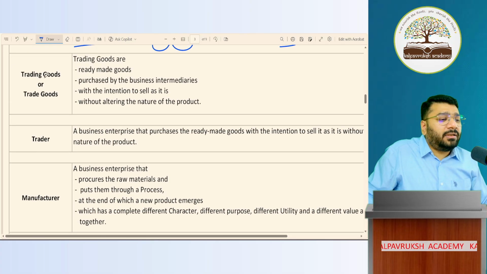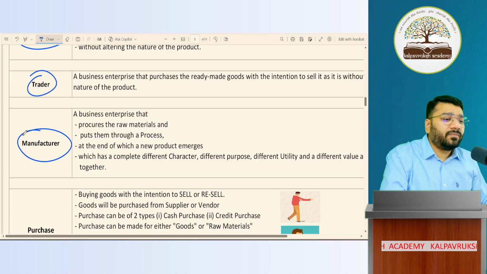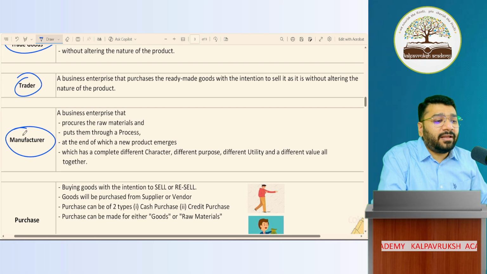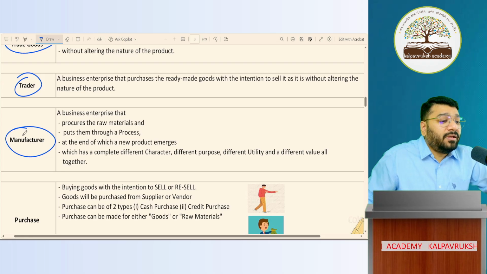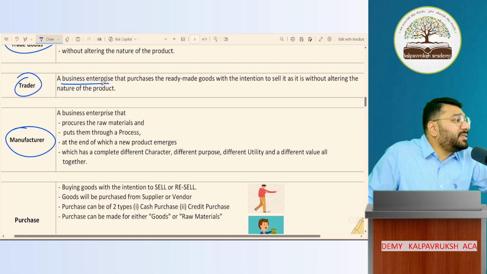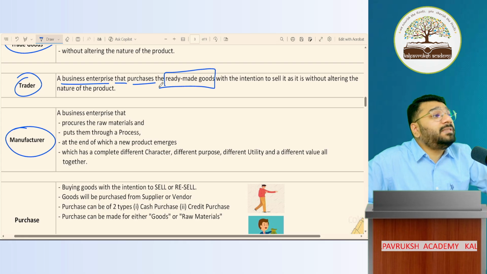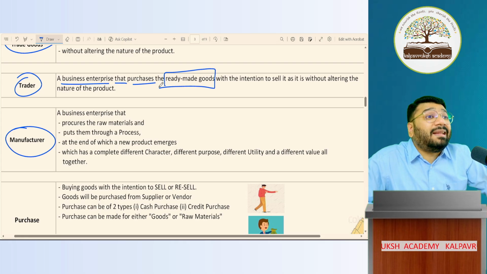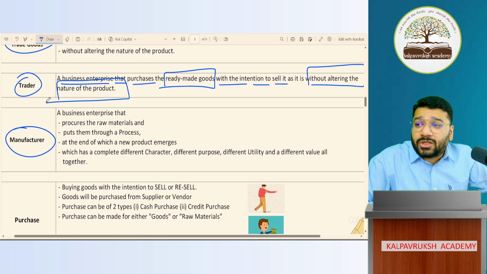So before I take the term trading goods, I want to discuss who is a trader and who is a manufacturer. Who is a trader? Often you'll come across a question which says that a trader started a business with so much cash and capital. A trader is a business enterprise that purchases ready-made goods. He buys ready-to-sell goods with the intention to sell them without altering the nature of the product.